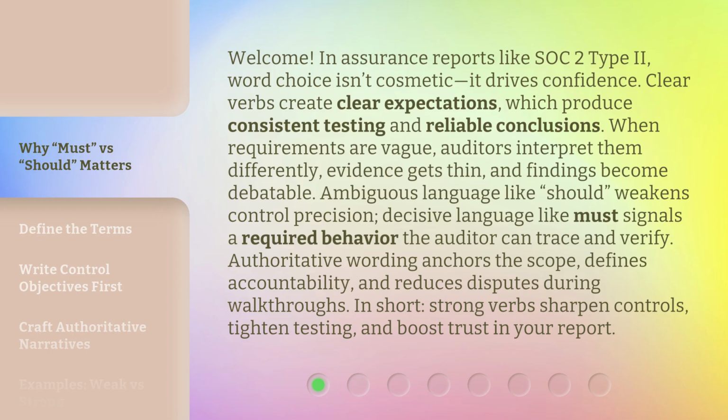Decisive language like must signals a required behavior the auditor can trace and verify. Authoritative wording anchors the scope, defines accountability, and reduces disputes during walkthroughs. In short, strong verbs sharpen controls, tighten testing, and boost trust in your report.